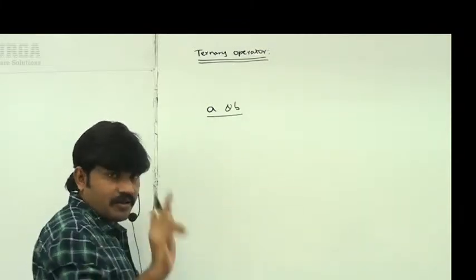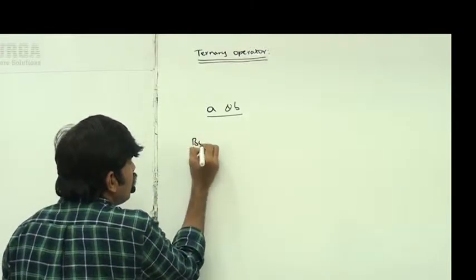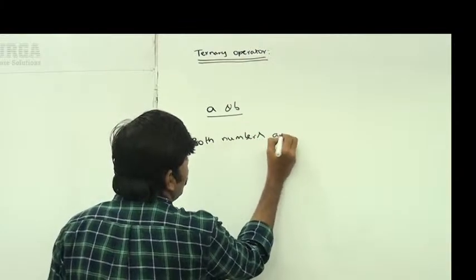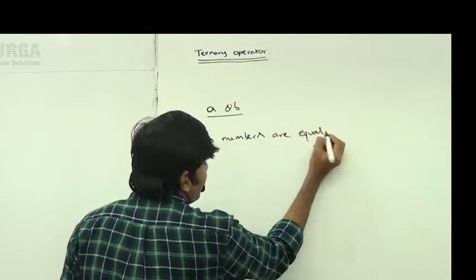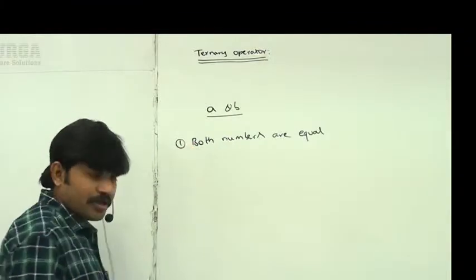If both are equal, then I want the output as both numbers are equal. If both are equal, this is the output I have to print.